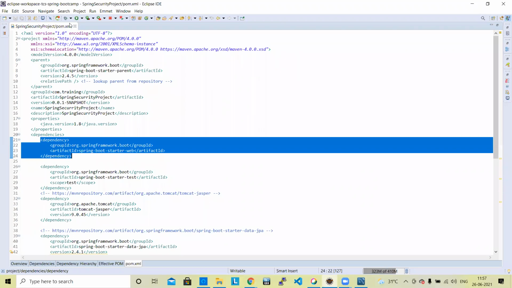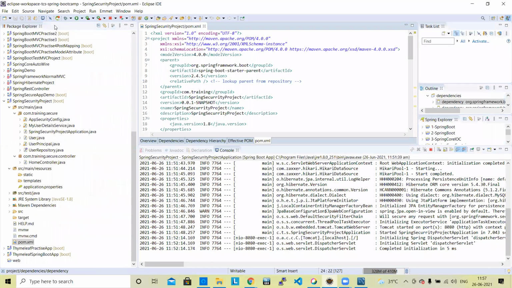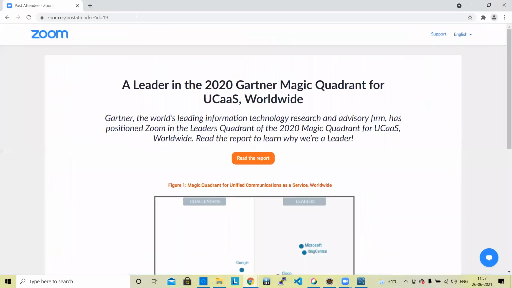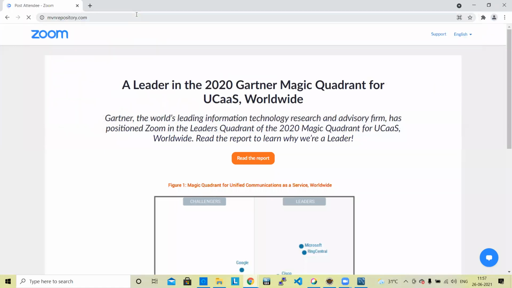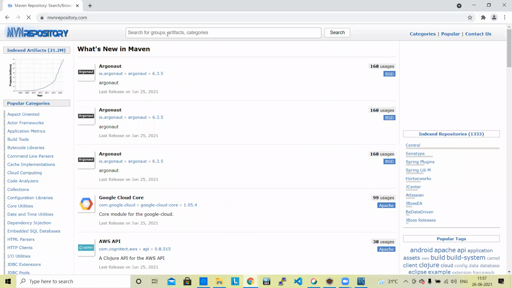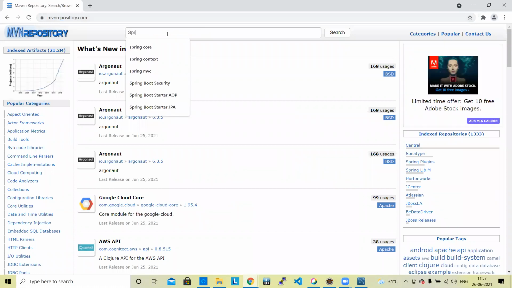I think you have not attended from the beginning. No, sir, I was there from the beginning, but I just want to know where I will get that dependency. If you need any dependency, you can go to mvnrepository.com, and here, like Spring Security, I can write Spring Security.